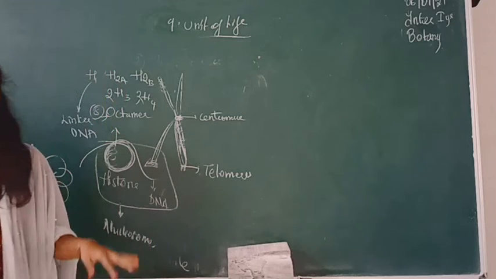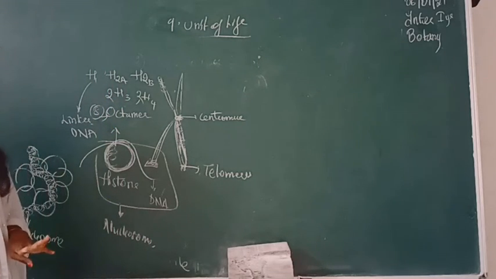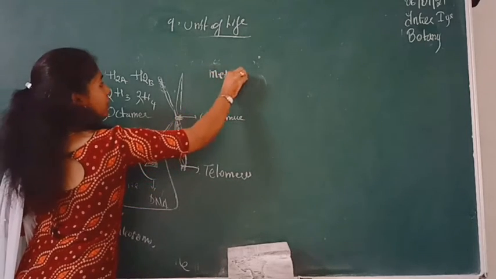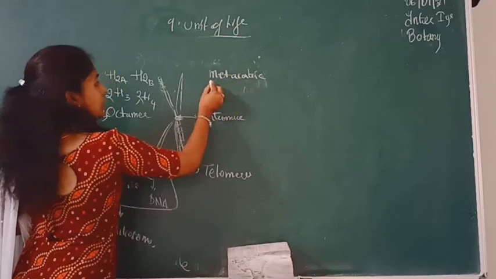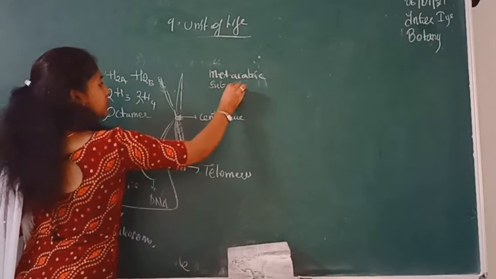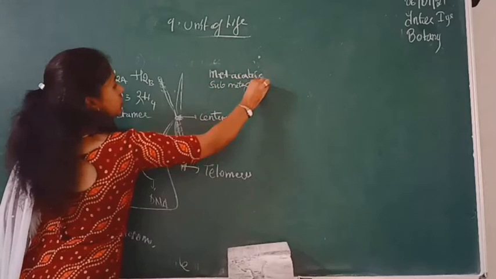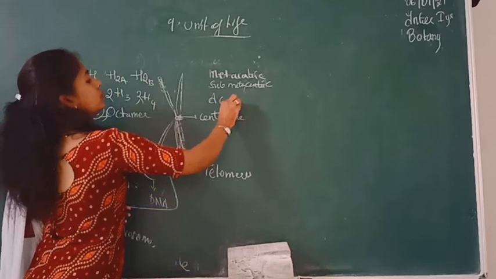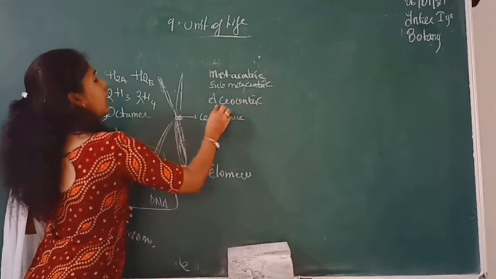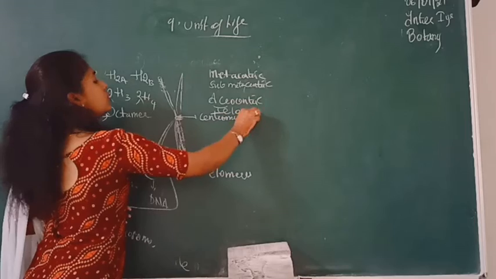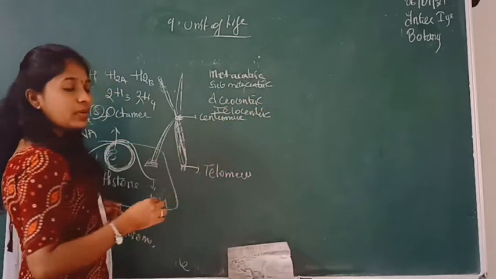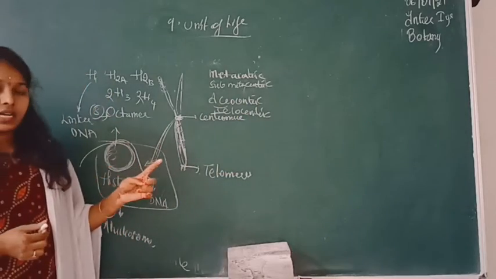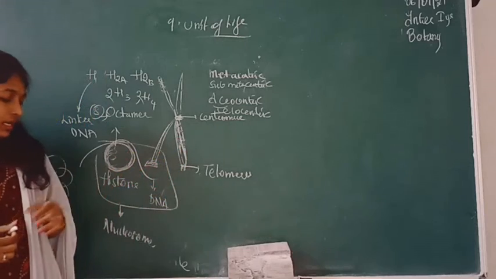Based on the position of the centromere, chromosomes are divided into 4 types, that is metacentric, submetacentric, acrocentric and telocentric. So what are the 4 types of chromosomal arrangements based on the centromere? Those are metacentric, submetacentric, acrocentric and telocentric.